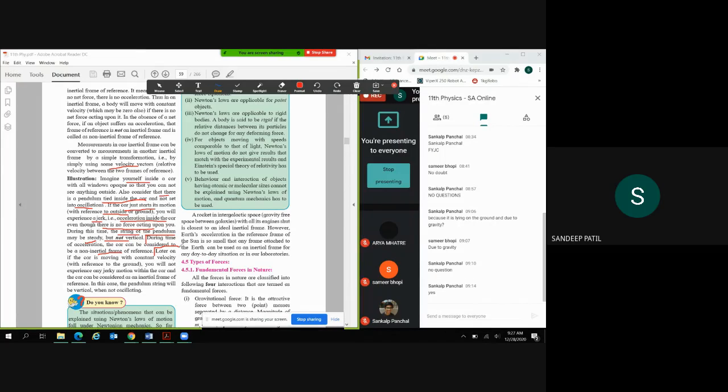Whenever it is a smooth ride, right? Whenever there is no acceleration, we steadily put our foot on the pedal, and the car is moving with constant velocity. There is no problem and no jerk, no problems to the passenger, right? Whoever is sitting inside the car. If the car is moving with constant velocity with reference to ground, again, we are taking the reference as the ground, you will not experience any jerky motion, right?